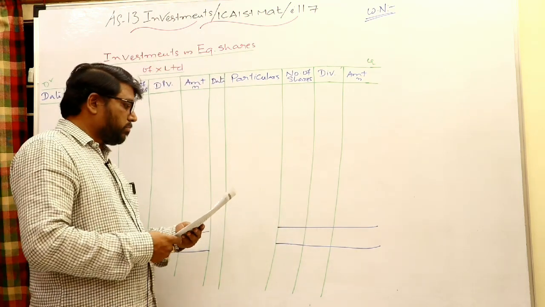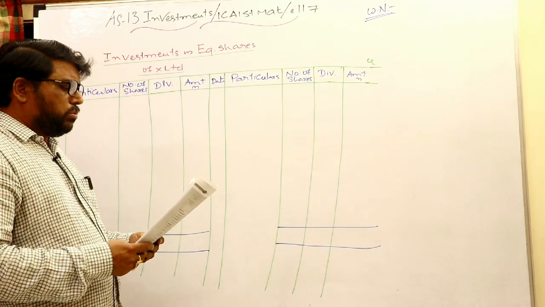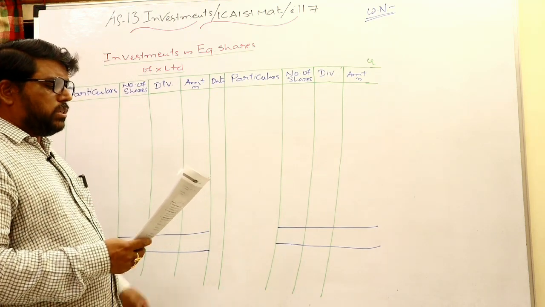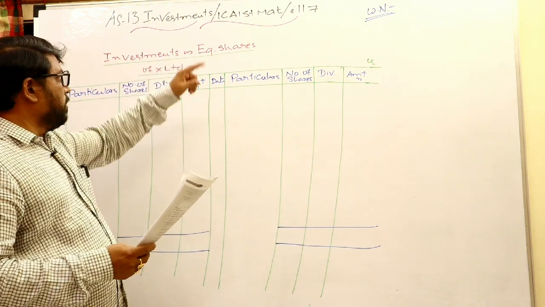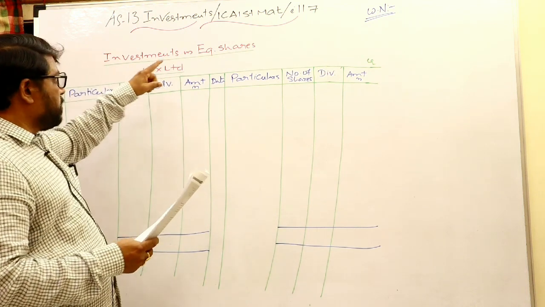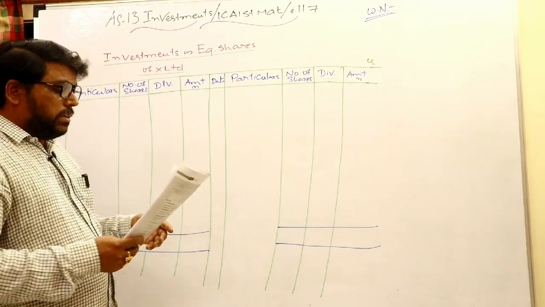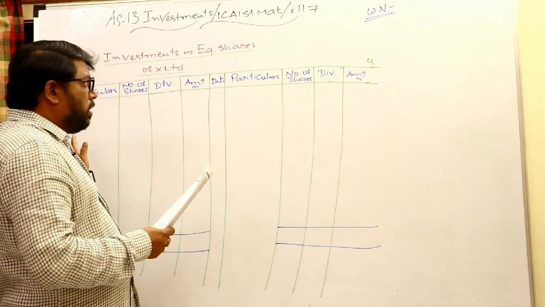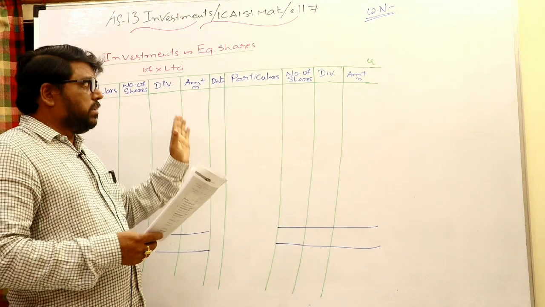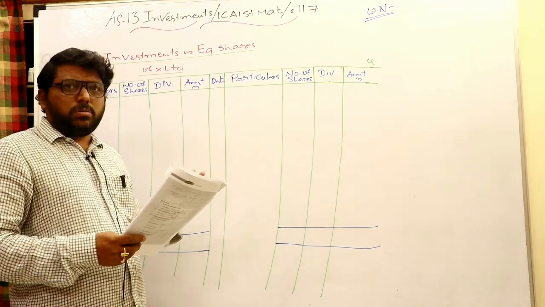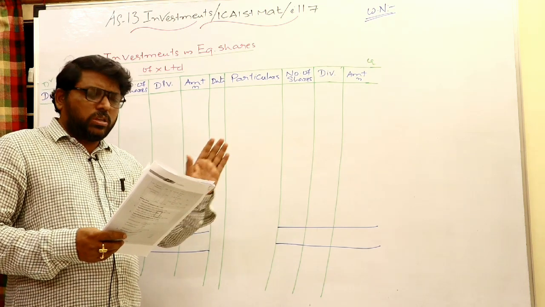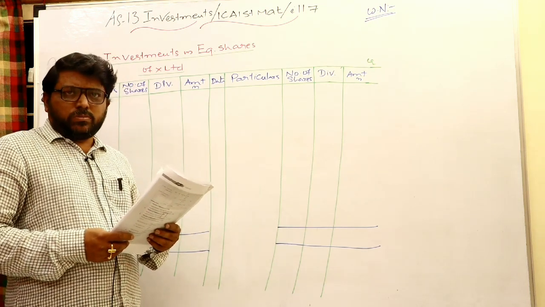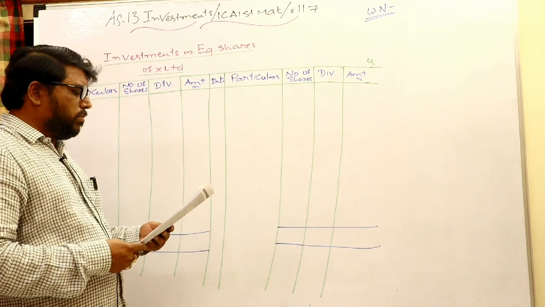Illustration 7. On January 1st, 2011, Singh had 20,000 equity shares in X Limited. So we are going to maintain the investments in equity shares of X Limited account. Put the heading: date, particulars, normally number of shares, amount. But here pre- and post-acquisition dividends are there, so you may have the dividend column also. Now let us check it one by one.